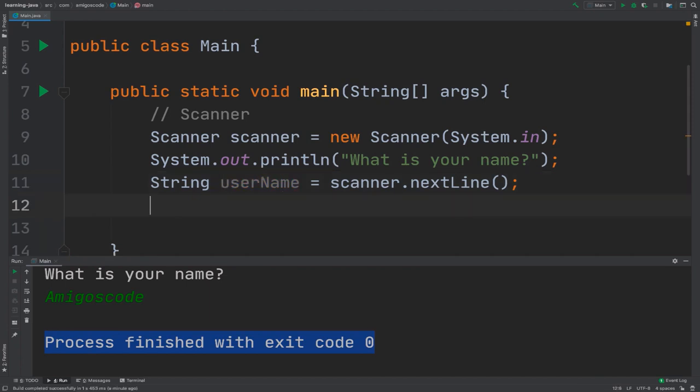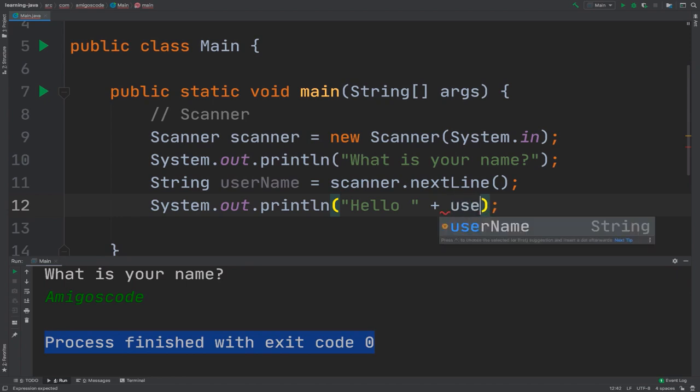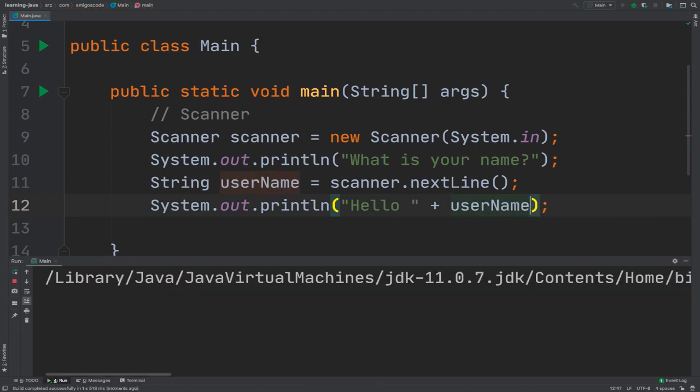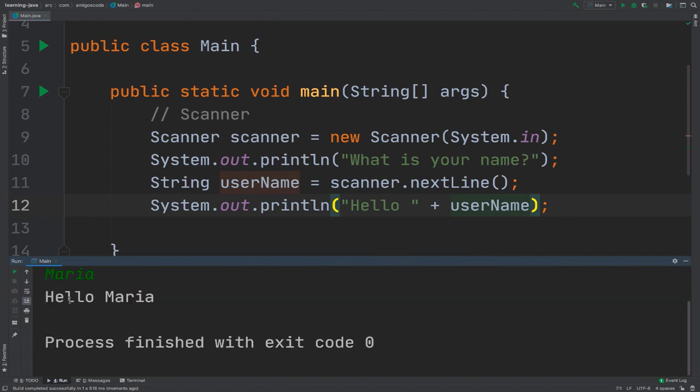So let's simply say sout "Hello" plus username. So if I run this, "What's your name?" I'm going to type this time Maria, enter, and you can see that we have "Hello Maria".